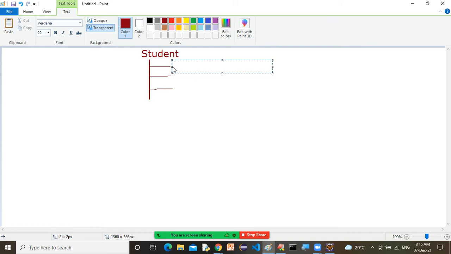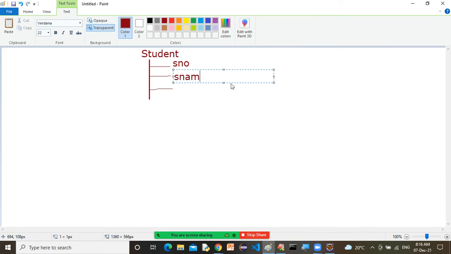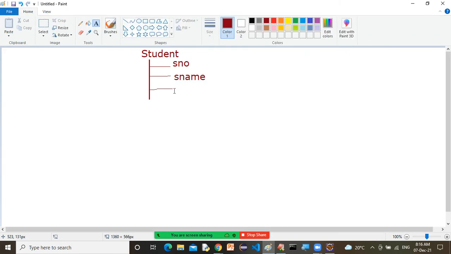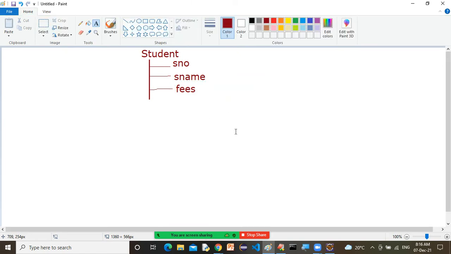Think and analyze. So what can I write here? I can write student number. Why? Because the student number must be common for all students, whether the student belongs to science, commerce or arts. Now, can we write student name? Yes, no problem. Can we write fees? Yes, fees is common for all. Okay, so the student class is there.